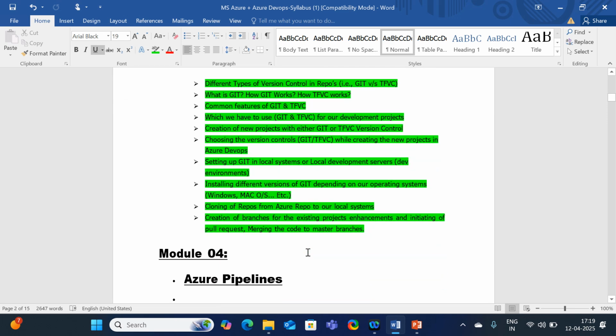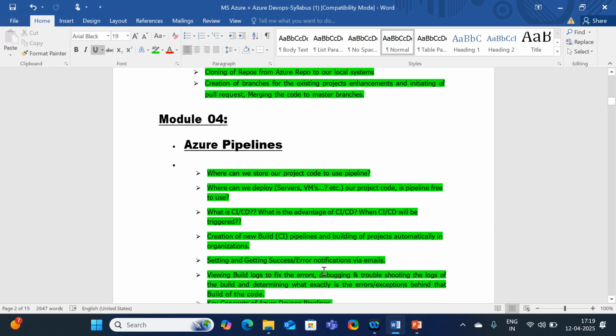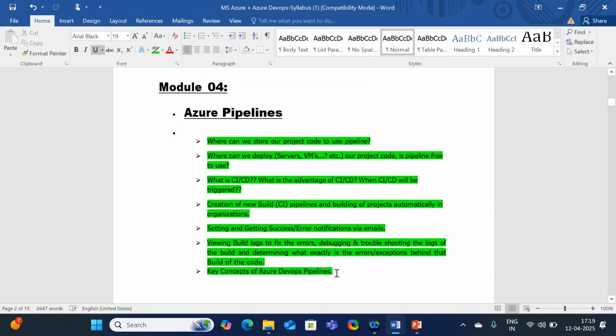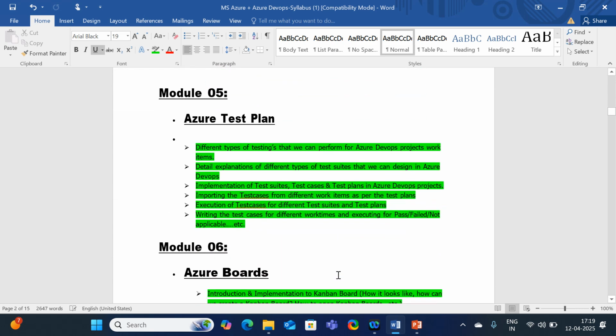And how we are going to create the repos, how we are going to push our code into the repos, and how we can create the pipelines, how we are going to create the build pipelines, how we are going to create the release pipelines. Okay, how we are going to make the automation with the help of the pipelines.